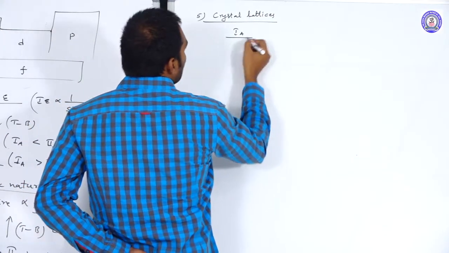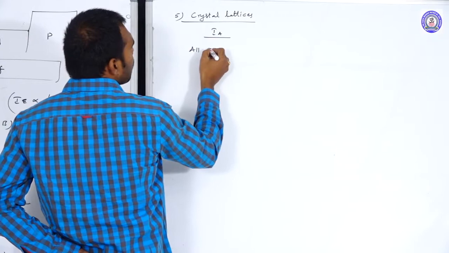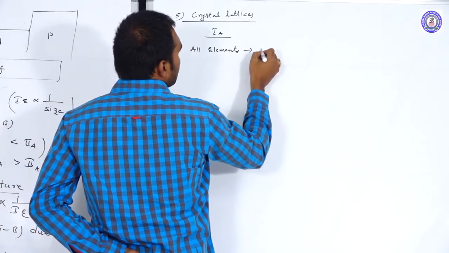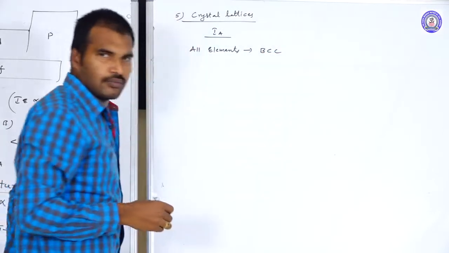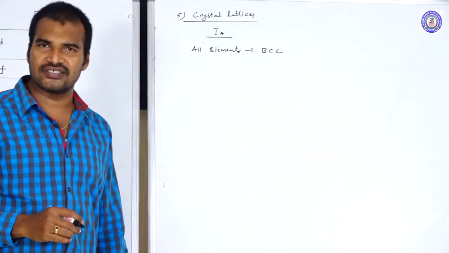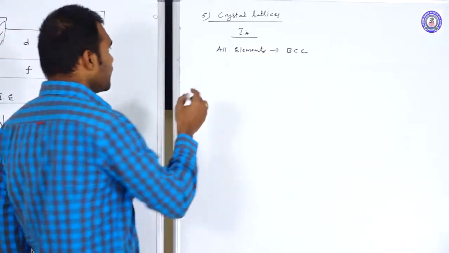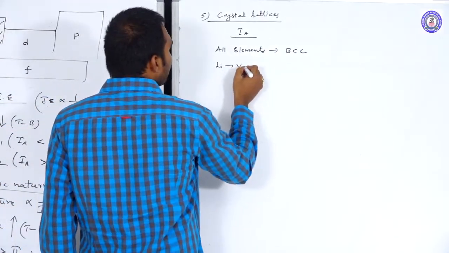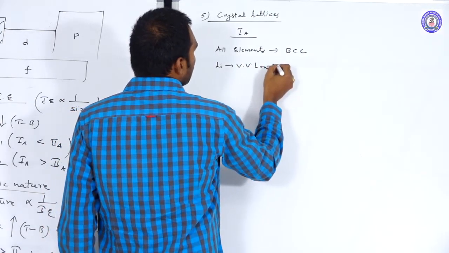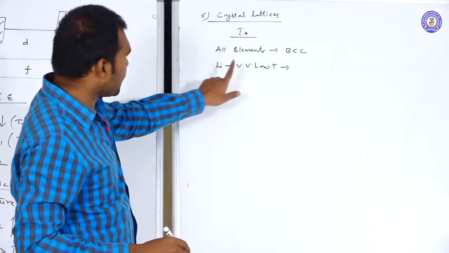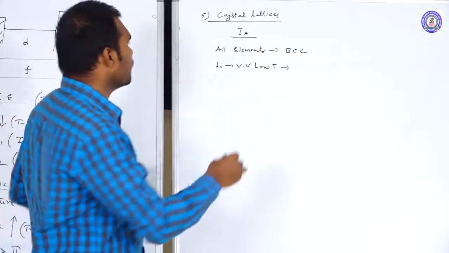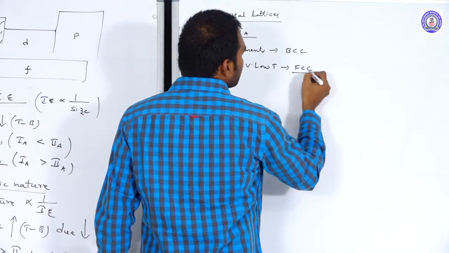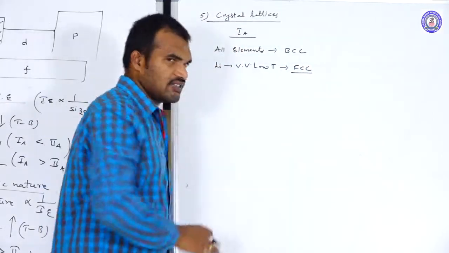So in case of 1A group elements, all elements exist in the form of BCC lattice. So all 1A group elements exist as what? BCC lattice. But when the lithium is at a very low temperature, lithium will exist as what? FCC lattice or HCP lattice.